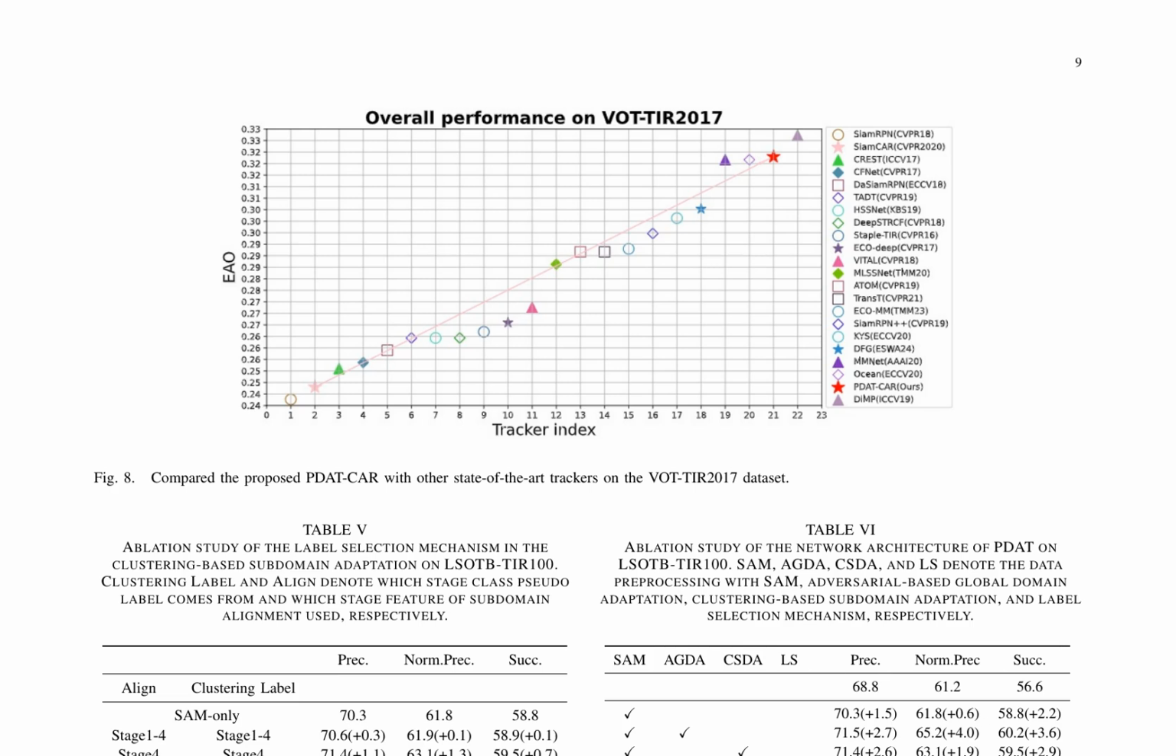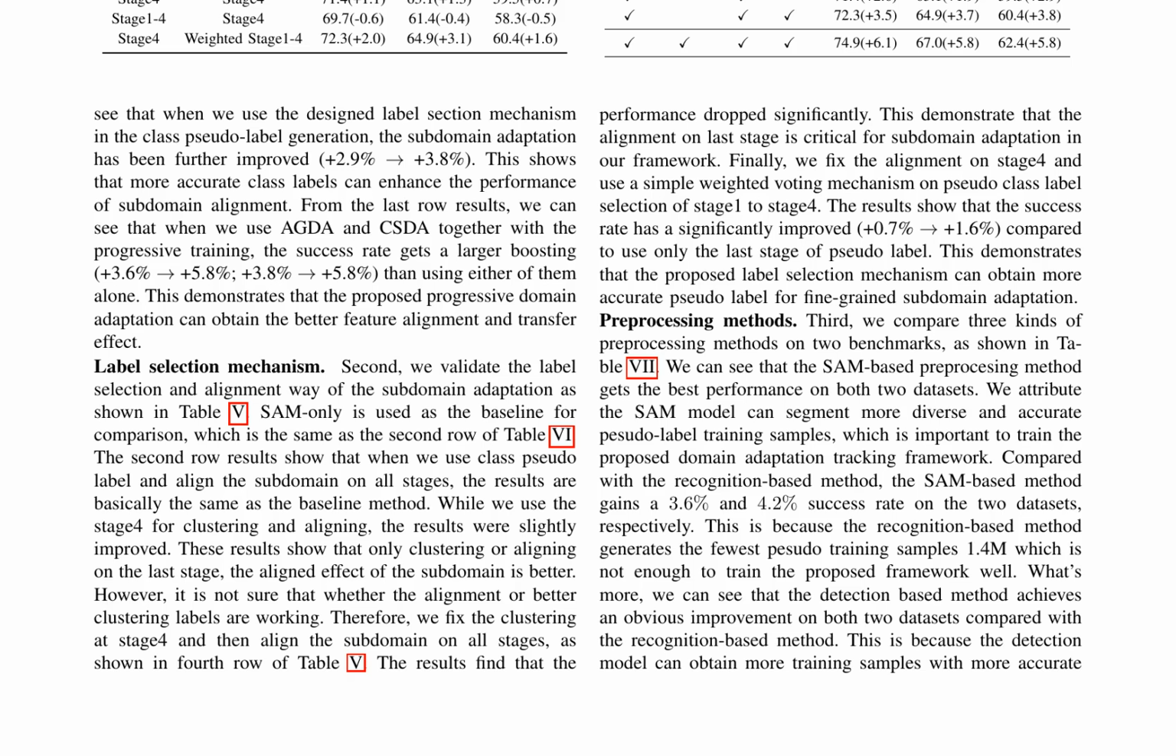An ablation study on the label selection mechanism in clustering-based subdomain adaptation demonstrates the importance of accurate class labels for subdomain alignment. The proposed method is compared to state-of-the-art trackers on the VOT-TIR2017 dataset, showcasing its effectiveness. The authors also analyzed the network architecture, highlighting the benefits of progressive domain adaptation for feature alignment and transfer effect. Furthermore, the paper emphasizes the significance of self-supervised selection of similar samples and features for domain alignment in tracking tasks without class labels.